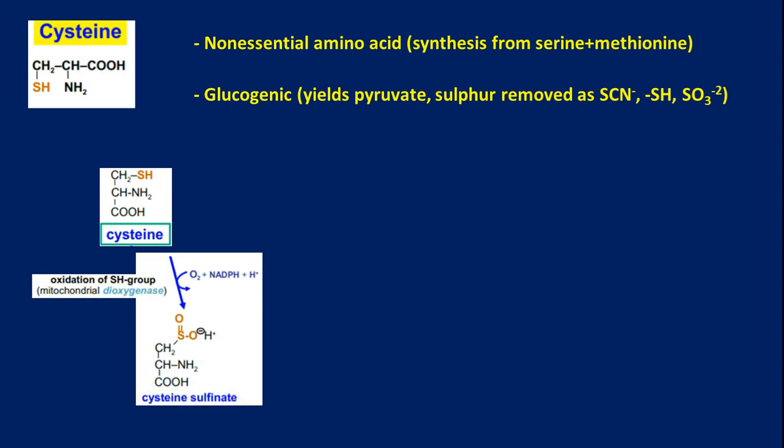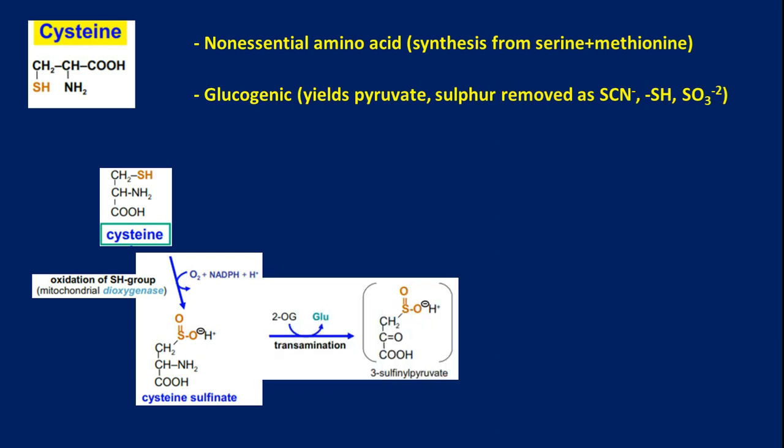Cysteine can oxidize to give us cysteine sulfinate. The SH group gets oxidized, and then the nitrogen is eliminated via a regular transamination reaction, where 2-ketoglutarate gets converted to glutamate. The same mechanism is used to obtain 3-sulfinyl pyruvate.